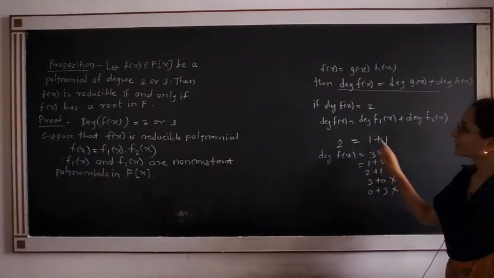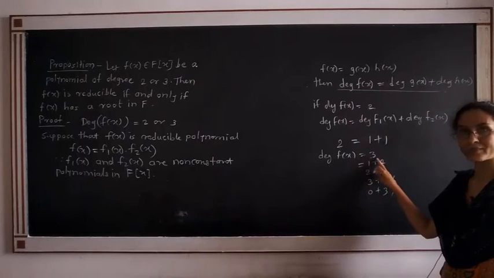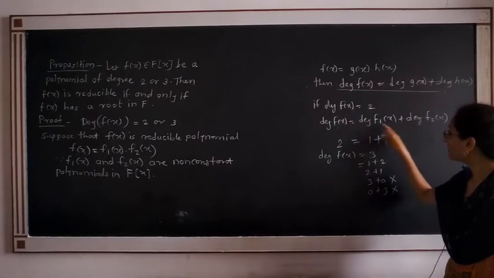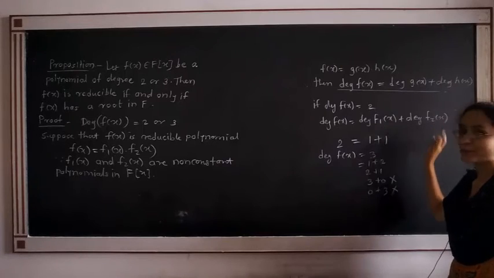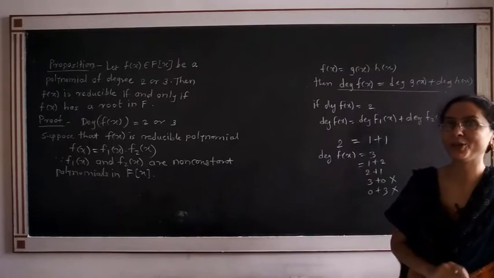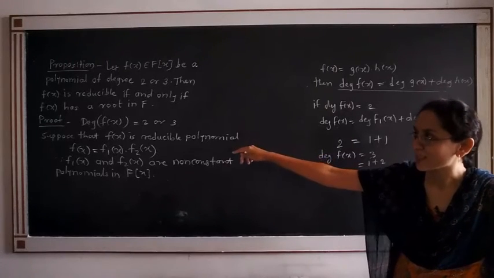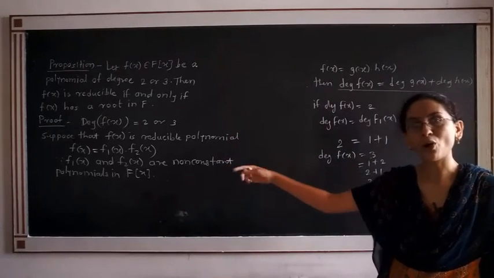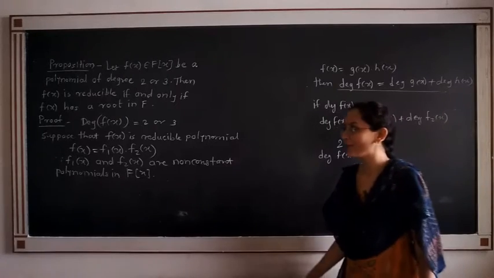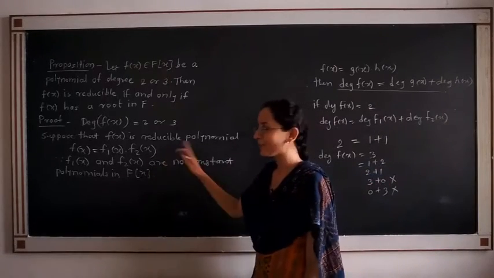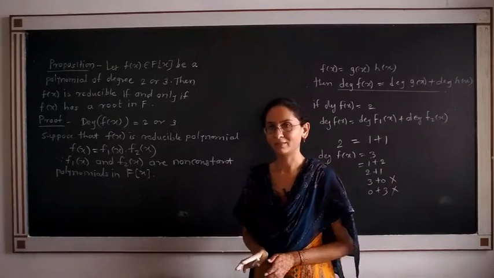Means what? If the degree of f(x) is 3, then from these two polynomials f1(x) and f2(x), there must be a polynomial whose degree is 1. Now, in any one of the cases, whether the degree of f(x) is 2 or 3, the degree of f1(x) or the degree of f2(x) must be 1.